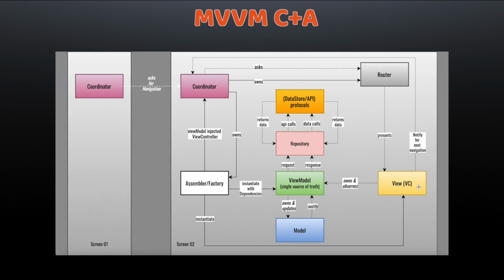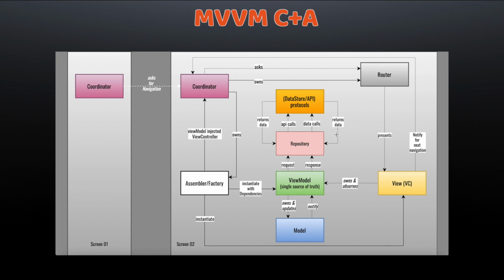So whenever the user takes any action on the view or the view controller, this action basically reaches the view model. And we all know the view model is the place where we write all the business logic processing. The one difference that we are introducing in MVVM C+A against the plain MVVM architecture is the repository layer. The repository is the layer that is responsible for making all the database and network calls on behalf of the view model.